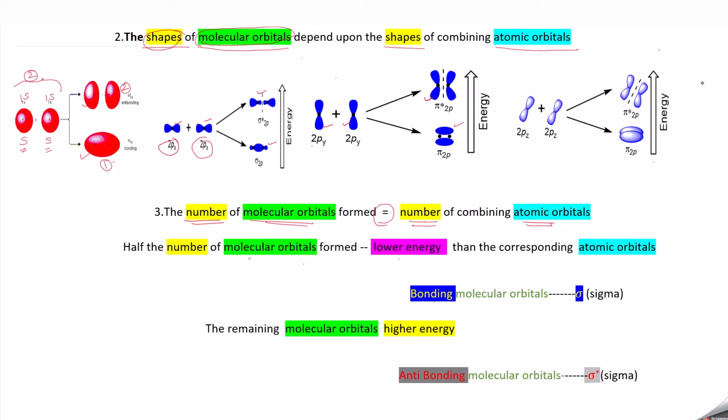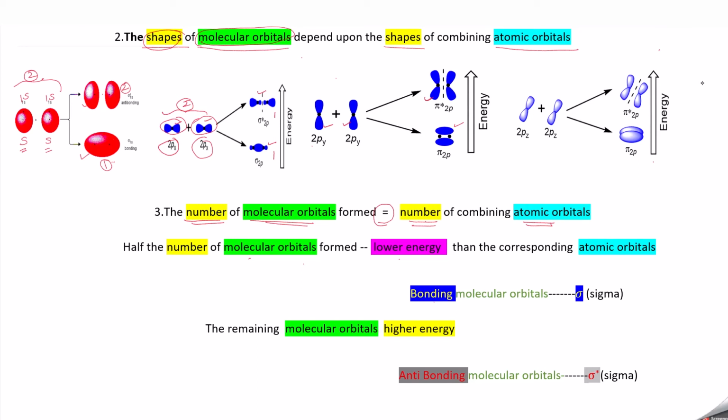So you are getting two molecular orbitals. The number of molecular orbitals formed depends upon the number of atomic orbitals. If two atomic orbitals combine, you will be getting two molecular orbitals. Similarly here, one py orbital and this px orbital will combine. So you have taken two atomic orbitals, they will combine to form here one and here one. So you are getting totally two molecular orbitals.